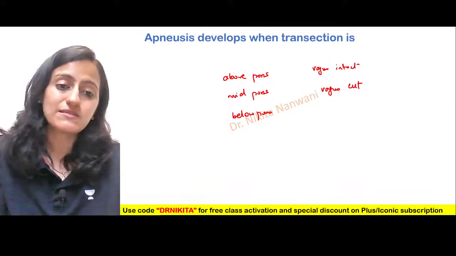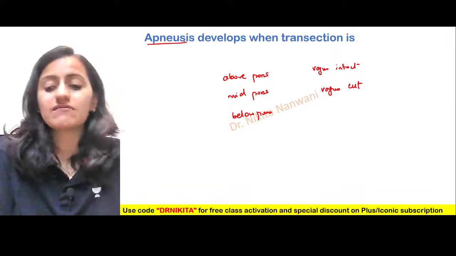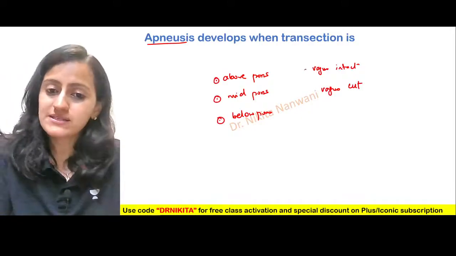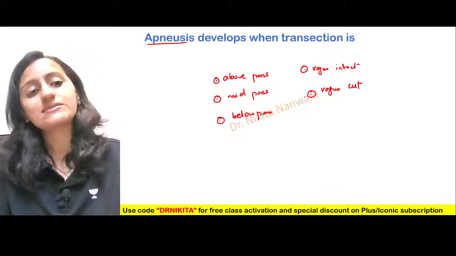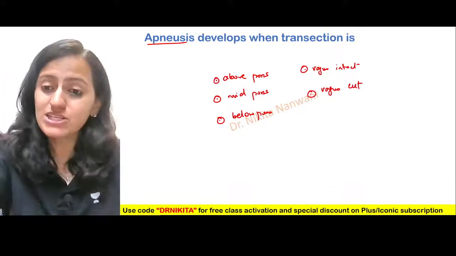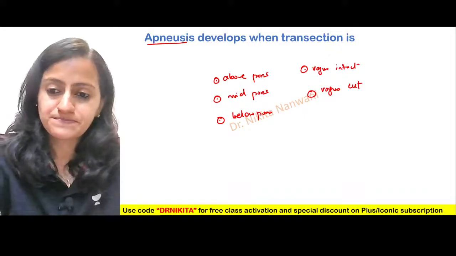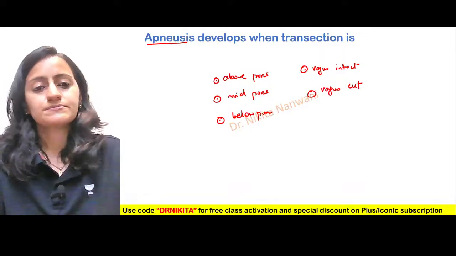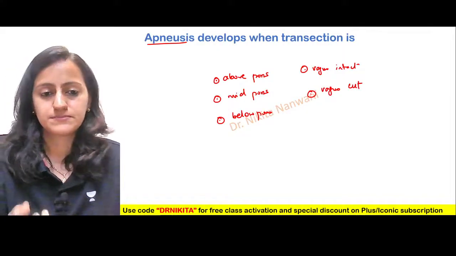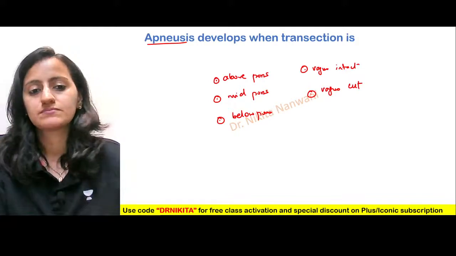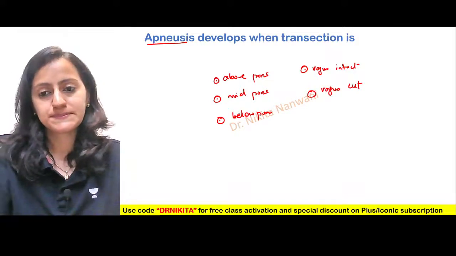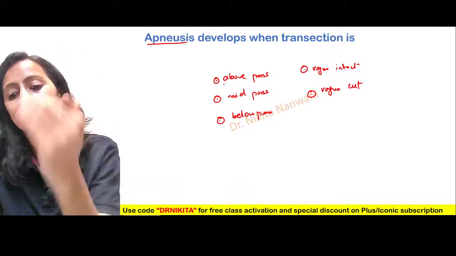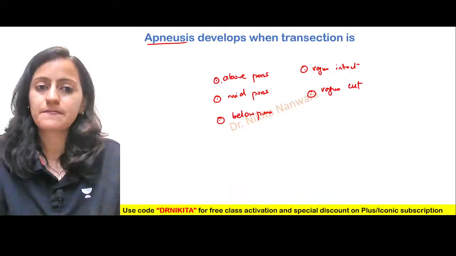Okay, let's say in an experiment. When will you see that the animal is developing apneusis? When the transection is above the pons, in the mid pons, below the pons, with vagus intact or with vagus cut? When will there be apneusis? Think logically on what we have discussed so far. Right, what transection, at what level, and whether with vagus cut or with vagus intact?